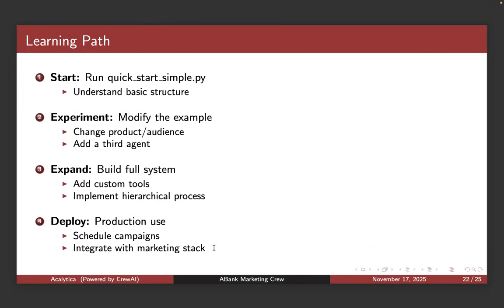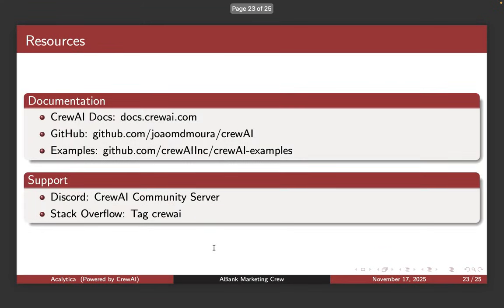So that's how you start simple, and then incrementally you refine through experimentation and expansion through more tools and more roles, right? Okay.